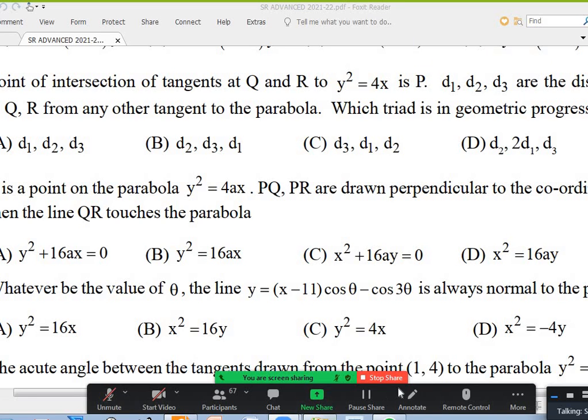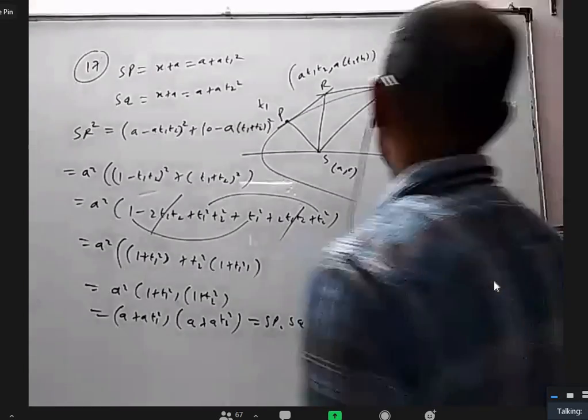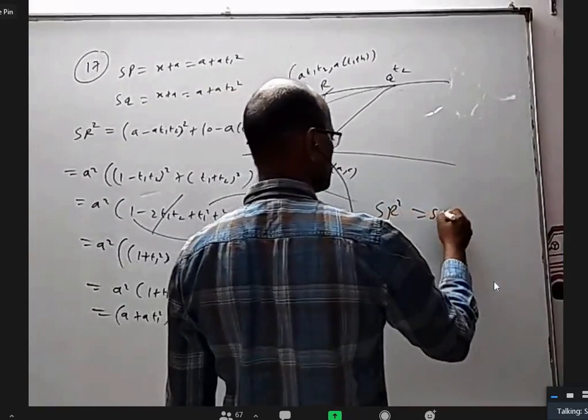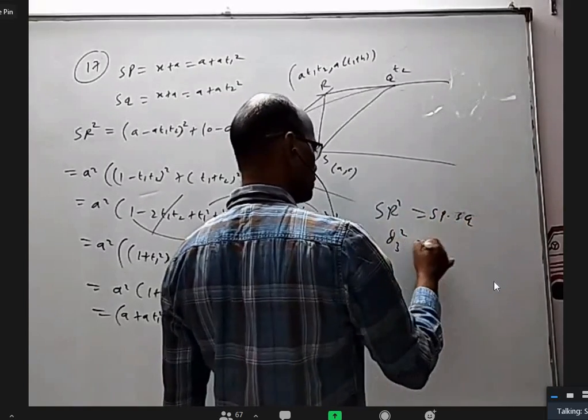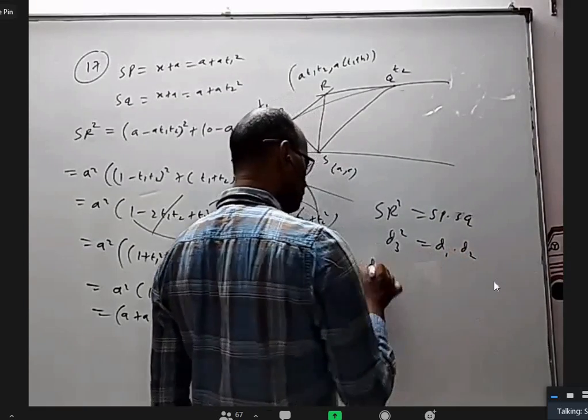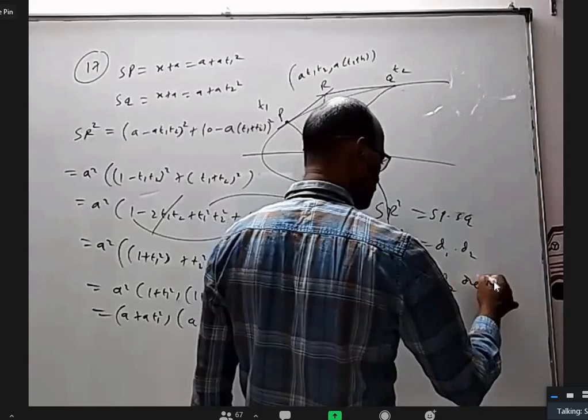PQR. Okay. The SR is d3. So we got SR square equal to SP into SQ. That is d3 square equal to d1 into d2. So d1, d3 in the middle, and d2 are in GP.